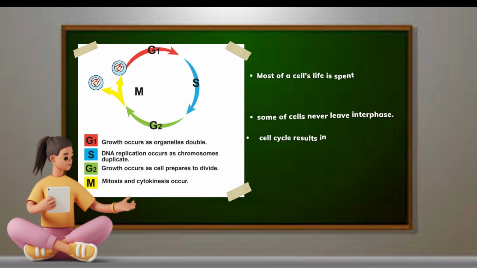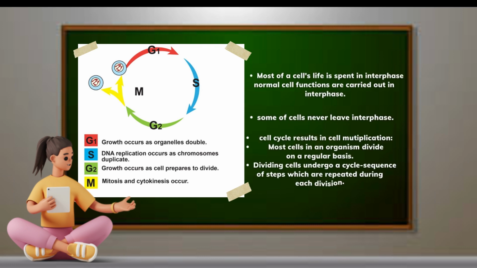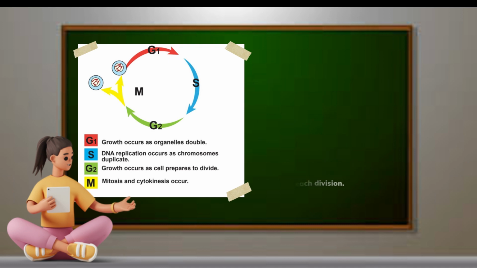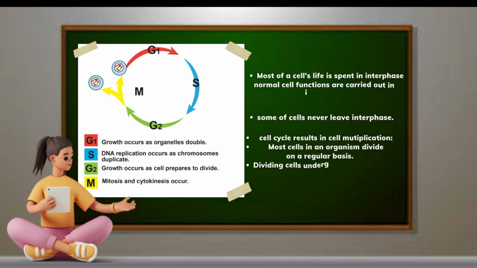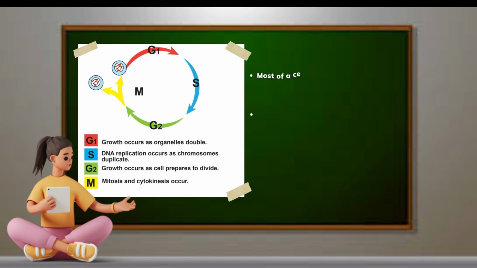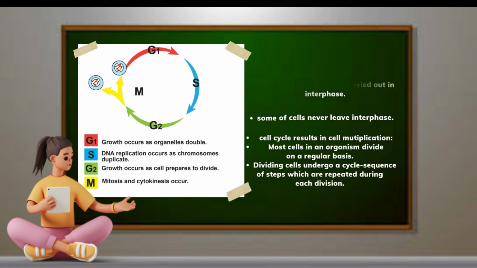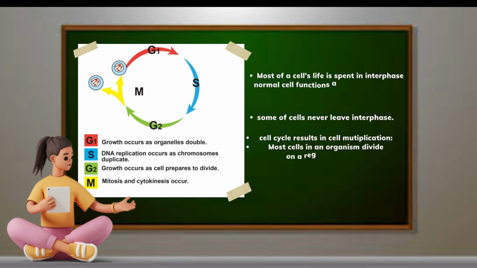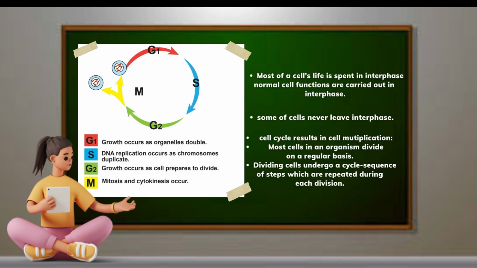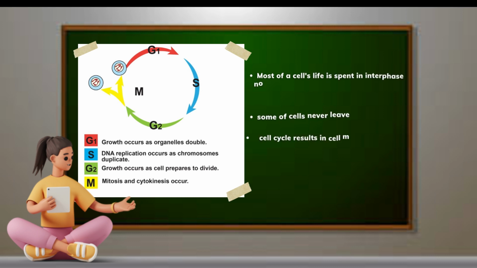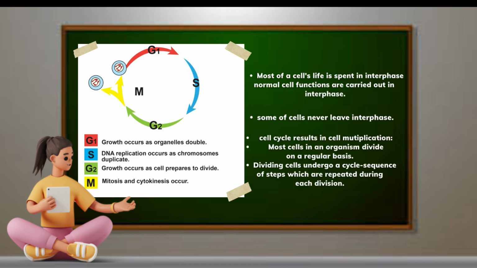G1 phase, cell growth. The cell doubles its organelles and accumulates material for DNA synthesis. S phase, the phase of DNA replication and chromosome duplication. G2 phase, the cell synthesizes proteins needed for cell division. The cell cycle results in cell multiplication. Most cells in an organism divide on a regular basis. Dividing cells undergo a cycle sequence of steps which are repeated during each division.